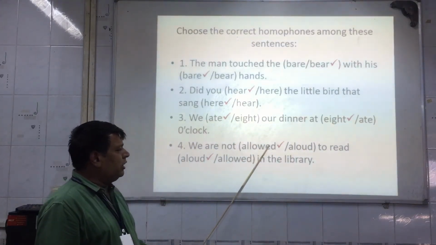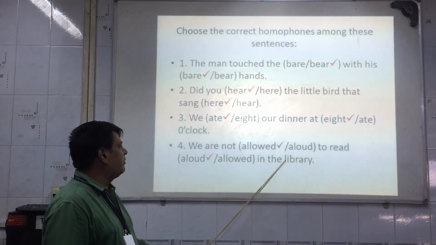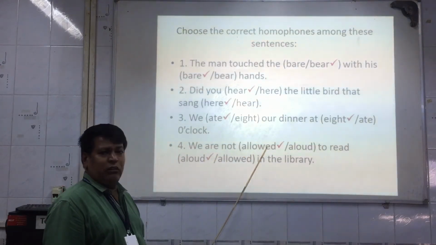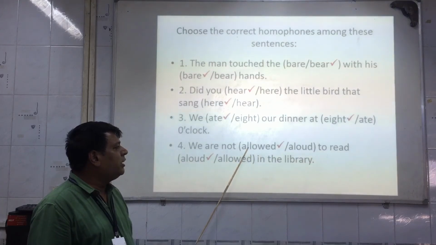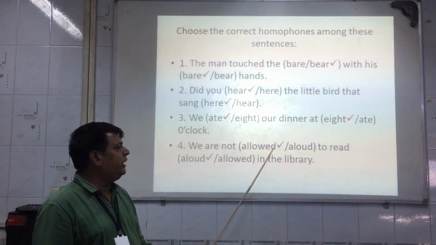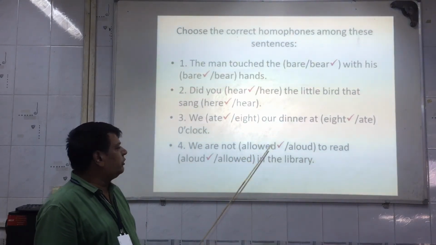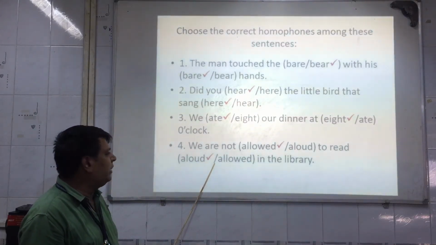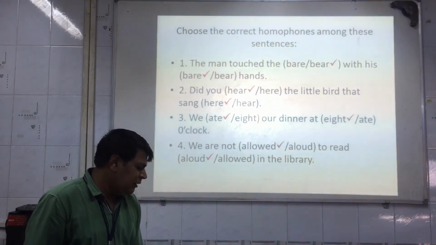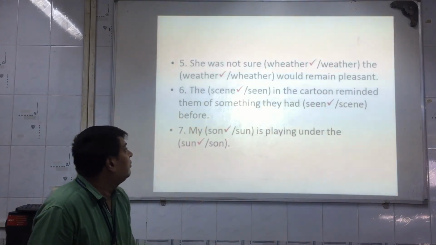Now fourth one. We are not allowed to read aloud in the library. We are not allowed means we are not given the permission, we are not permitted. A-L-L-O-W-E-D, so we will take allowed. To read aloud, A-L-O-U-D, we will select here, means to read loudly in the library.